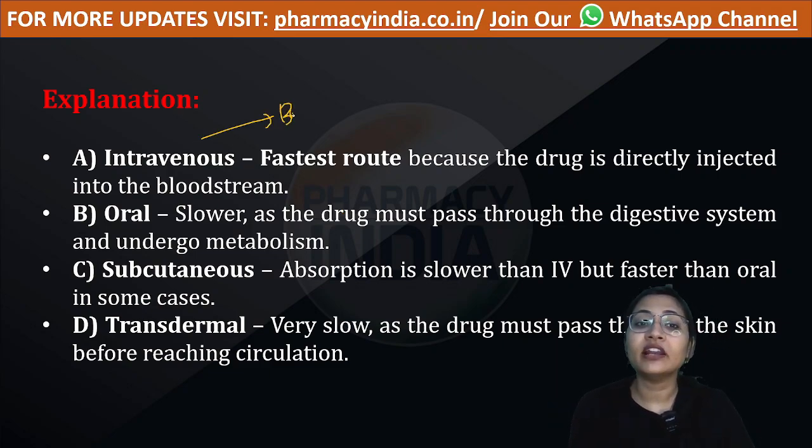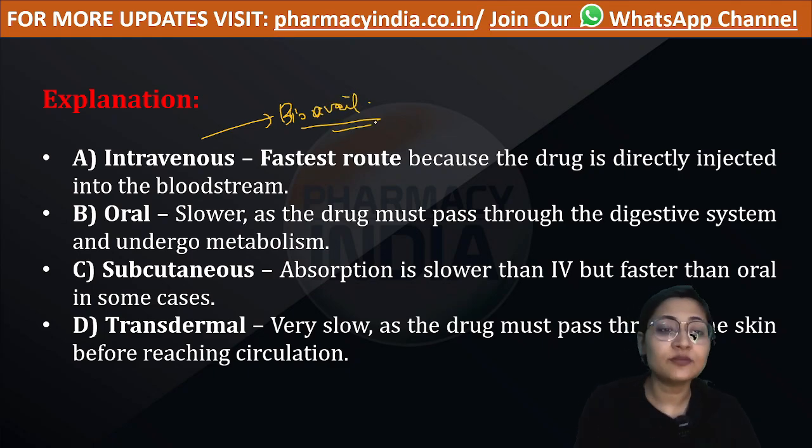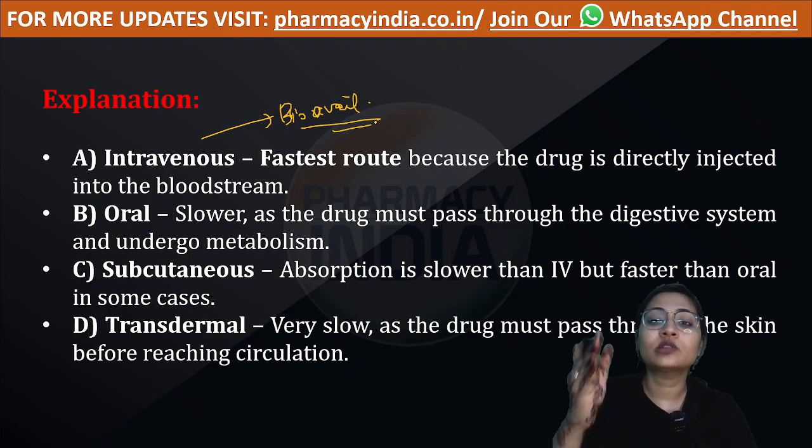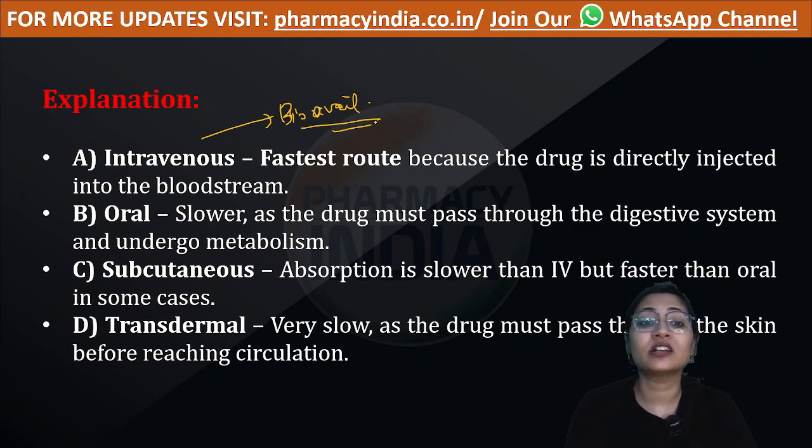Bioavailability of intravenous is 100%. Okay, is it clear? Now let's move to the next option, oral. Oral is the slowest because the drug takes time to absorb through the digestive system, and a large percentage of the drug gets metabolized as well.